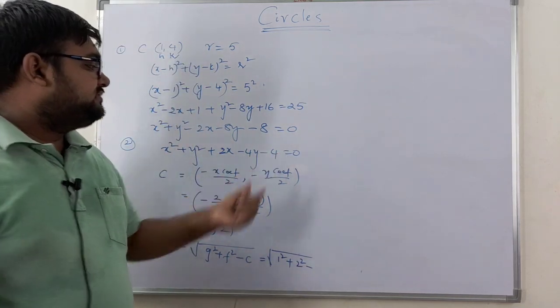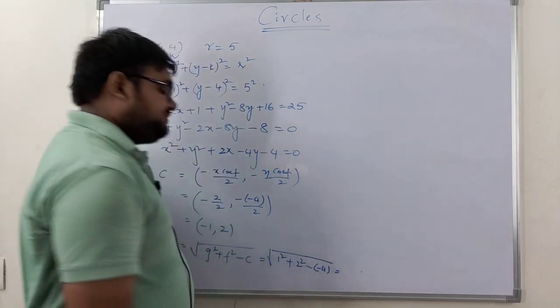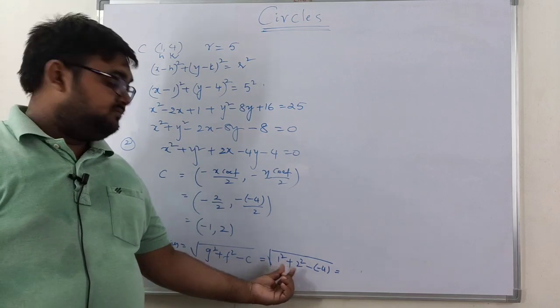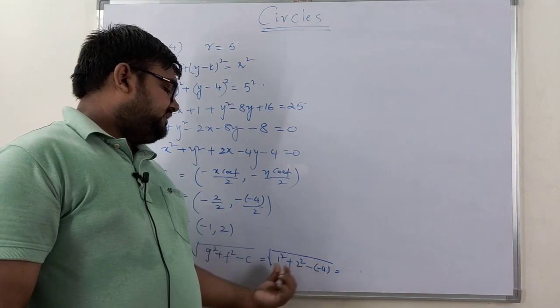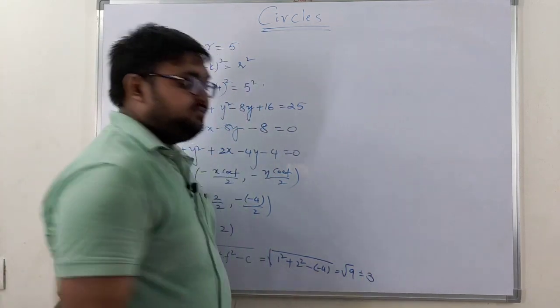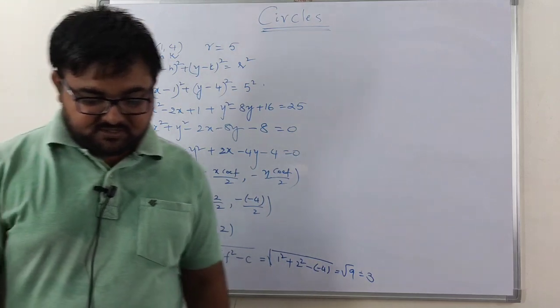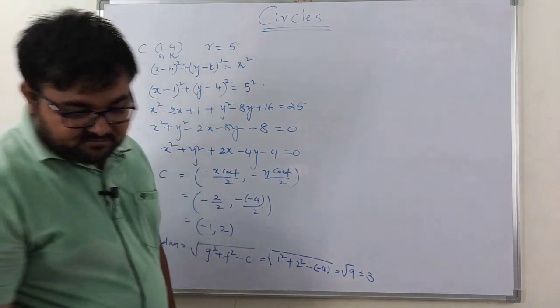From this equation, the constant is minus 4. Now on simplification, 1 square is 1, 2 square is 4, and minus of minus 4 is plus 4. So 4 plus 4 is 8, plus 1 is 9. So square root of 9. What is the square root of 9? It is 3, right? Now let us see one more example.